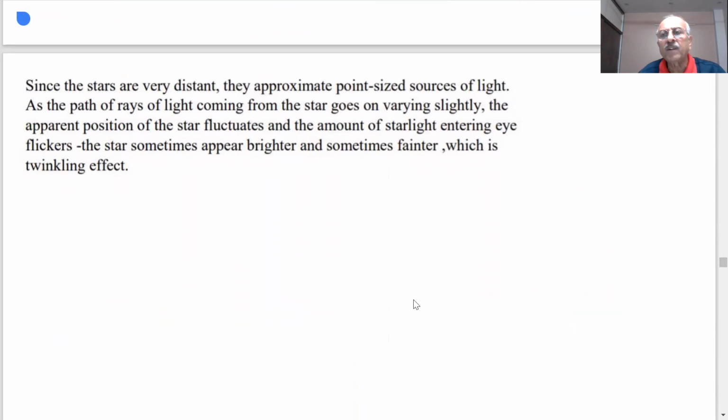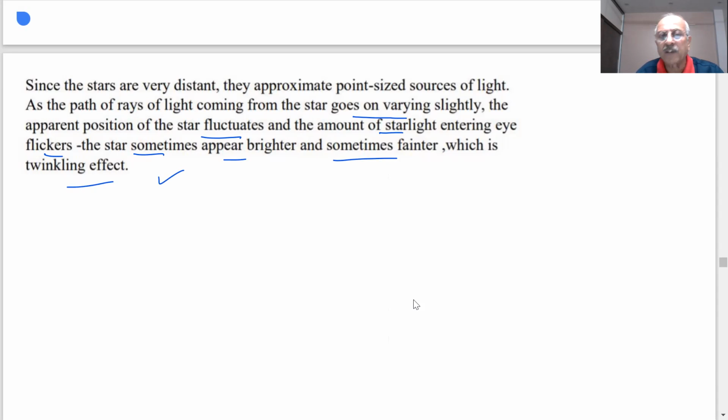Since the stars are very distant, stars are very far from us, they approximate point-sized sources of light. As the path of light rays coming from stars goes on varying slightly, the apparent position of the star fluctuates and the amount of starlight entering the eye flickers. The star appears brighter and sometimes fainter, which is the twinkling effect. It is very far away, so it appears point-sized, and as the atmosphere is also varying, the apparent position of the star fluctuates and the amount of starlight entering the eye flickers, sometimes faint, sometimes more. So that is the reason we see the twinkling of the stars.